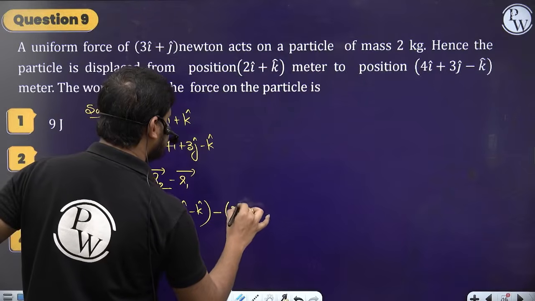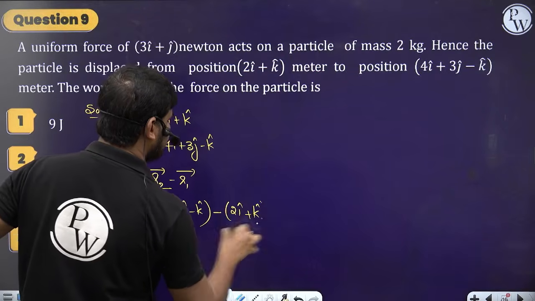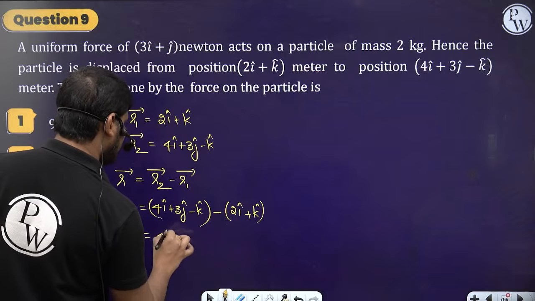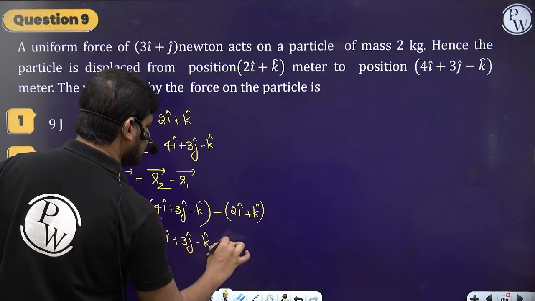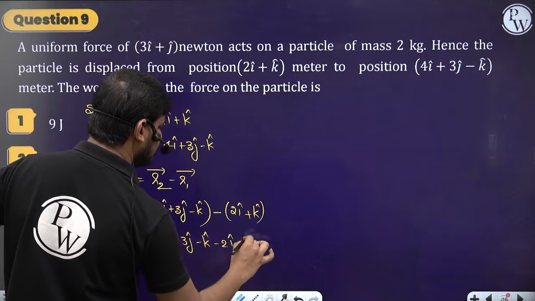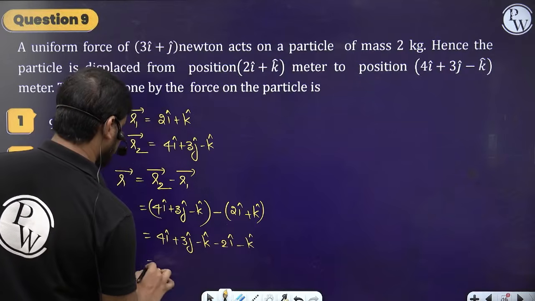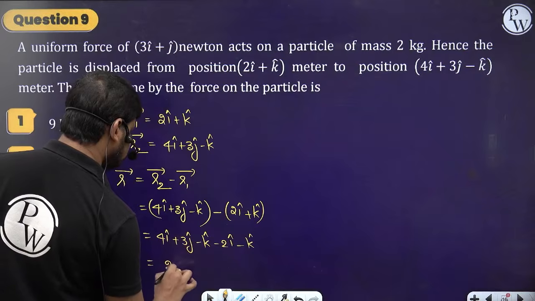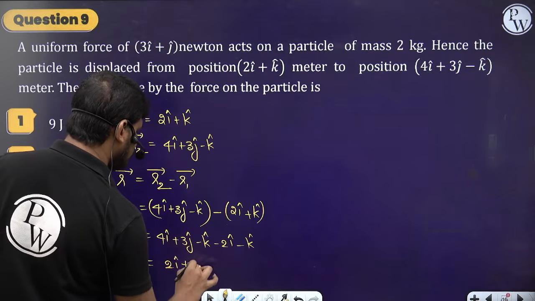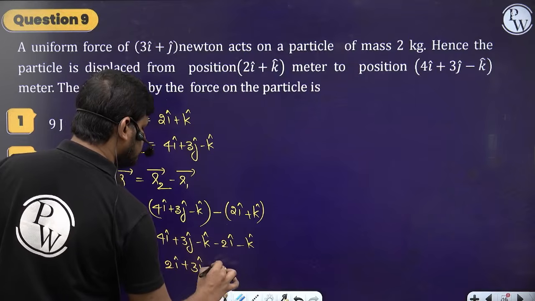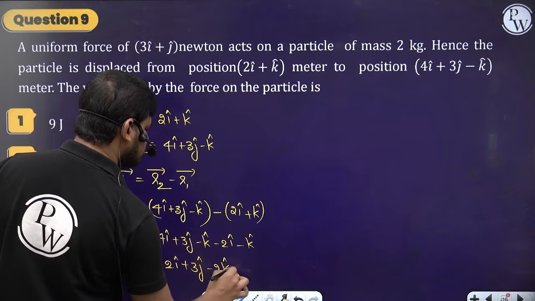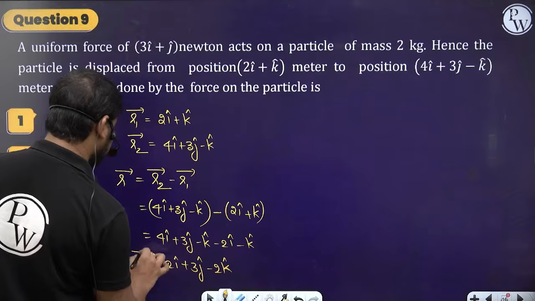2i cap plus k cap, right? So therefore I can write this as 4i cap plus 3j cap minus k cap minus 2i cap minus... I am multiplying inside, so minus k cap. So here 4i minus 2i, which is 2i cap. There is only one j term, so that's why 3j cap, minus k, so minus 2k cap. So this is a position vector, right?